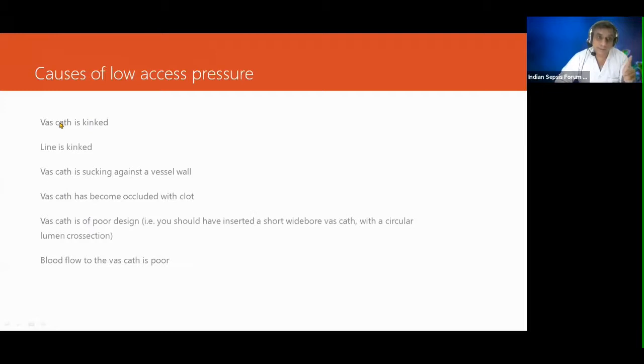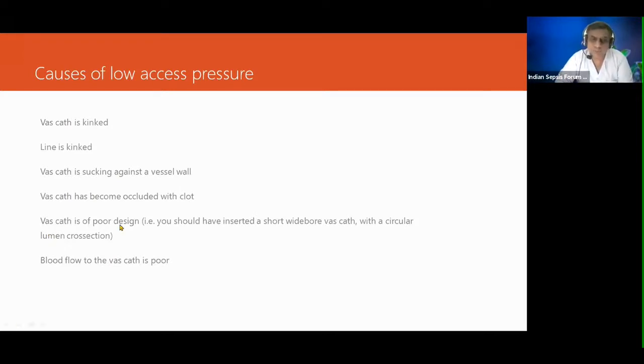The catheter is kinked, the line is kinked, the vas cath is sucking against a vessel wall. See now, suppose this is a vessel and this is the catheter. If your catheter is sticking against the vessel wall, there will be no flow, and then you can have this alarm.